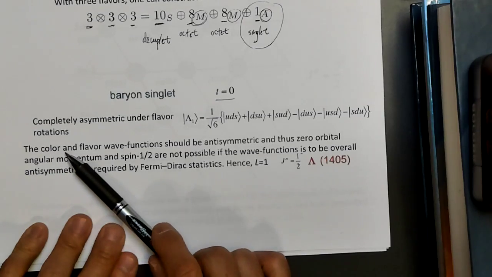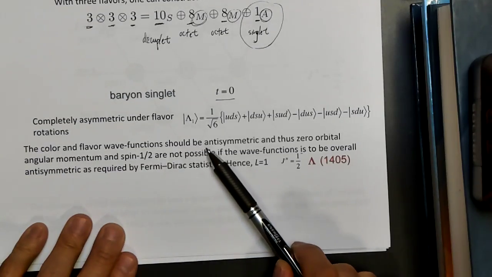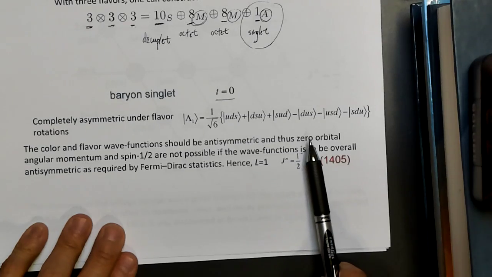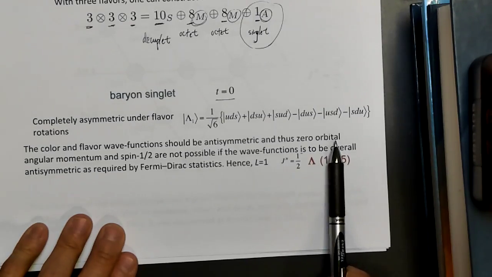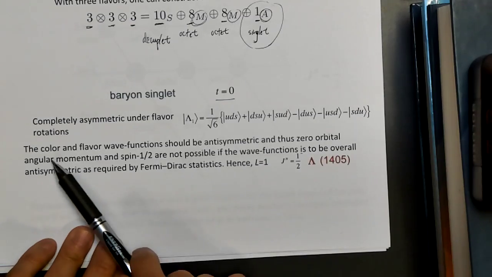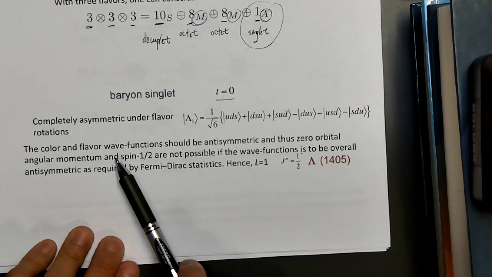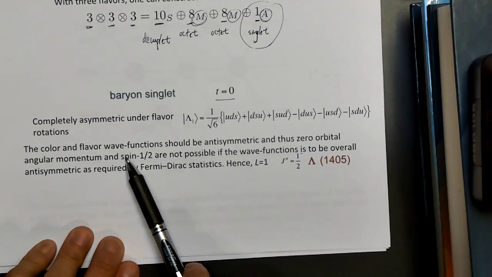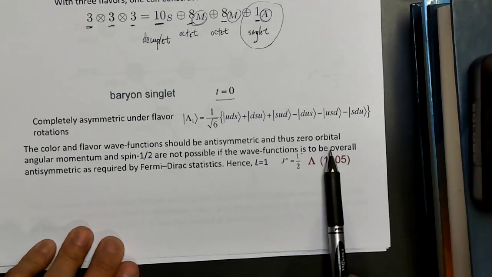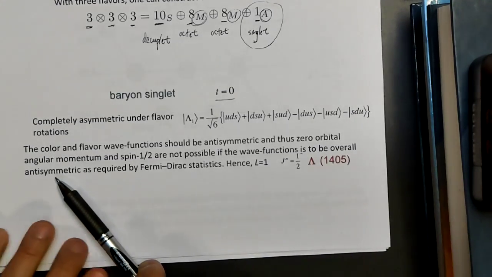Now the color and flavor wave function should be antisymmetric, and thus it turns out for this case, zero orbital angular momentum doesn't actually work, and also spin 1/2 is not possible if the wave functions are to be overall antisymmetric.